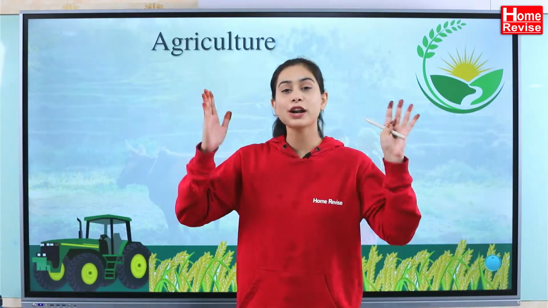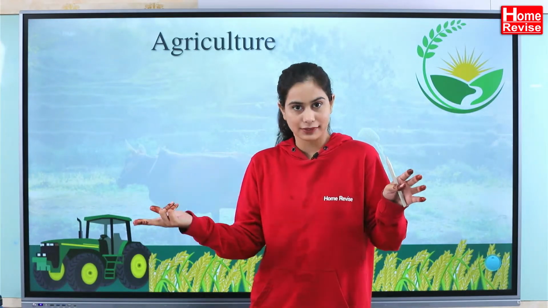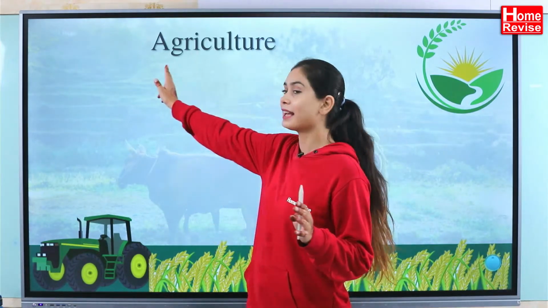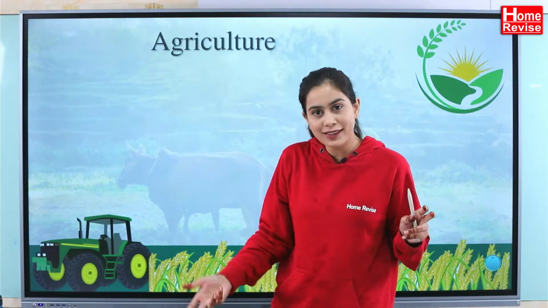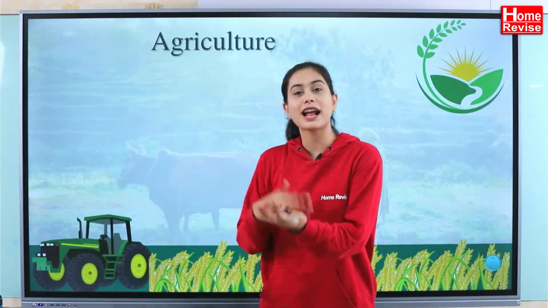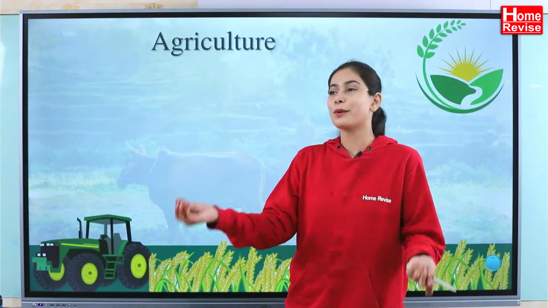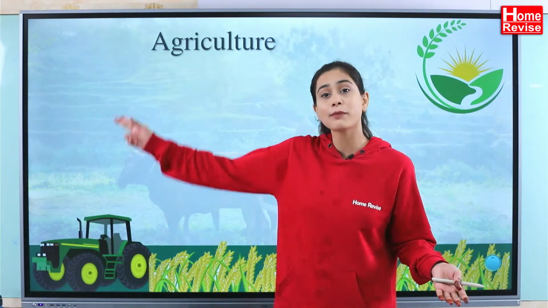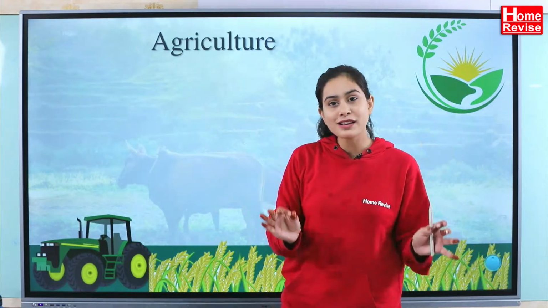Okay, so the part we are going to begin today is food production from plants. When we talk about food production of plants, the first thing that comes into your mind is agriculture. Yes or no? Because it is because of agriculture that we get food crops to eat. Whether it is the rice I am eating every day, or the chapati made out of the wheat I am eating every day, everything comes from agriculture. So first let us understand what agriculture is.